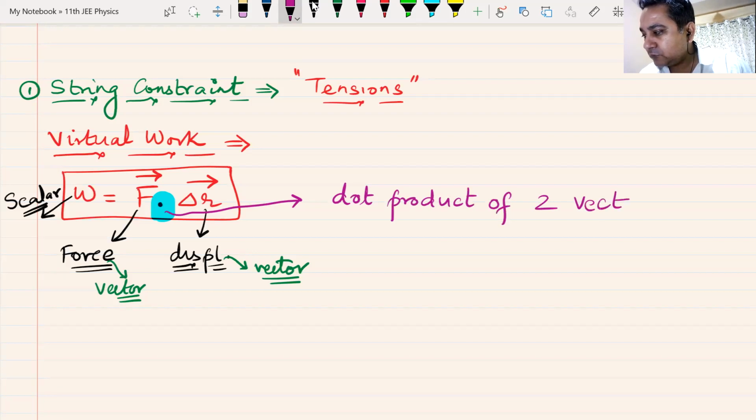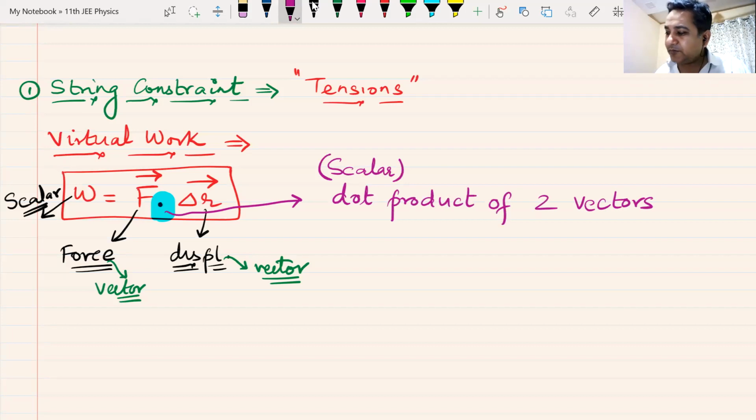Now look at the result. Two vectors, you dot them, you get a scalar. So the dot product is also known as scalar product. Scalar product of two vectors.